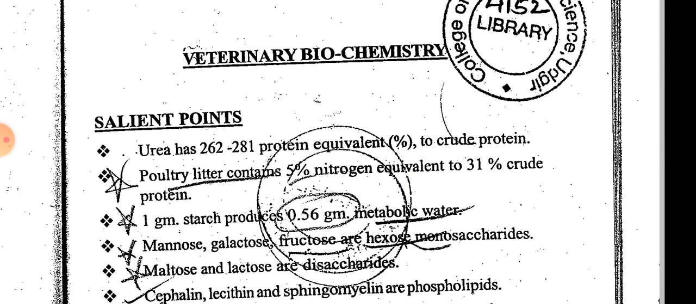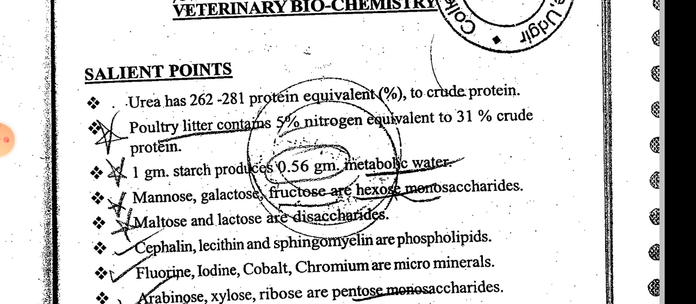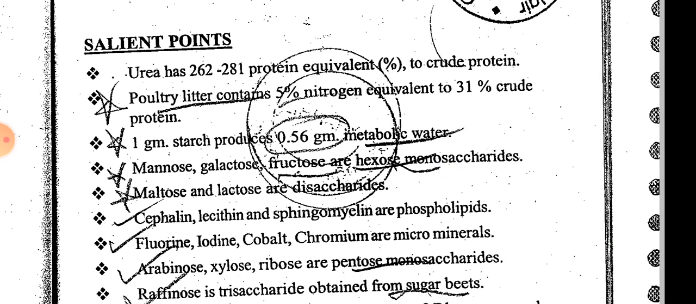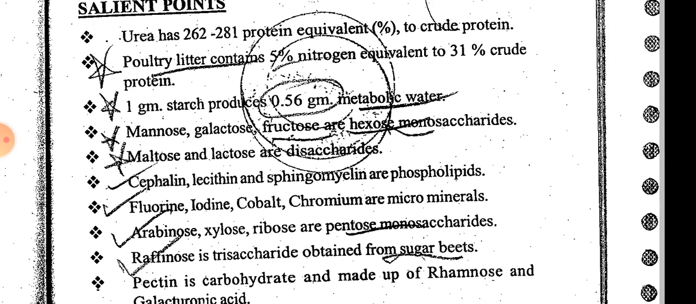Mannose, galactose, fructose are hexose monosaccharides. Maltose and lactose are disaccharides. Cephalin, lecithin and sphingomyelin are phospholipids. Fluorine, iodine, cobalt and chromium are microminerals. Arabinose, xylose, ribose and pentose are monosaccharides. Raffinose is a trisaccharide obtained from sugar beet. The Urdu name of sugar beet is shakargandi. Shakargandi has raffinose, that is a trisaccharide.